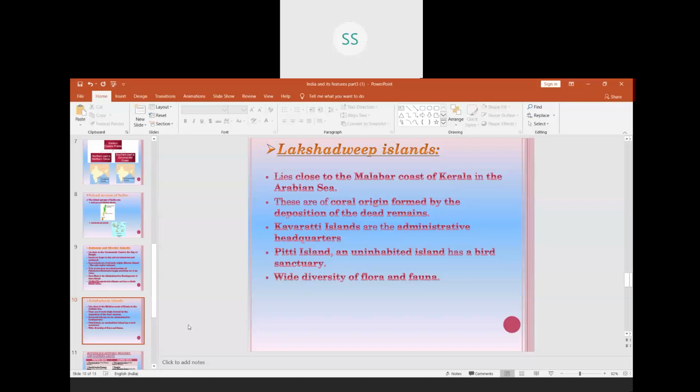But in 1973, all these were together named as Lakshadweep Islands. So that is about your islands, children: Andaman and Nicobar Islands and Lakshadweep Islands.